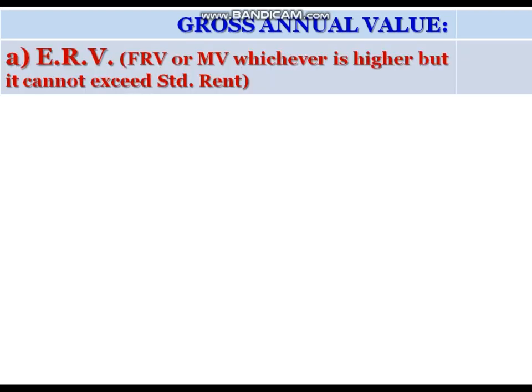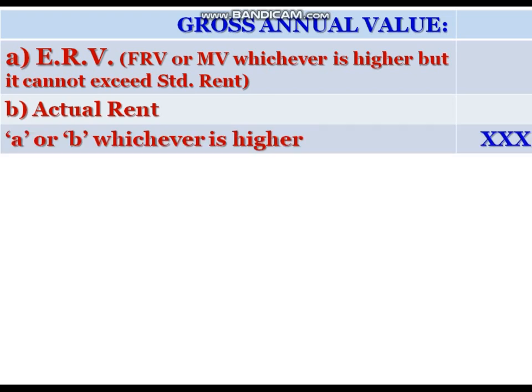First, gross annual value. It is the annual value under section 23(1). For computing annual value, we know there are two clauses. Clause A, computation of expected rental value. It is the fair rental value or municipal value whichever is higher, but it cannot exceed standard rental. Under clause B, actual rental. The values under clause A or clause B whichever is higher is the gross annual value.